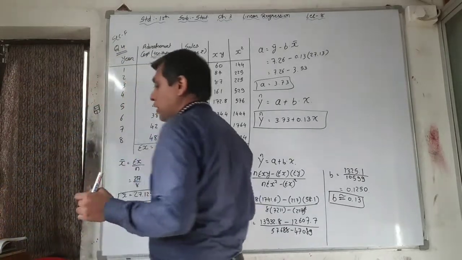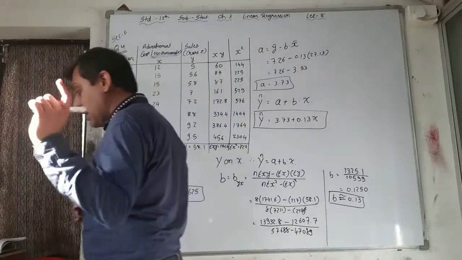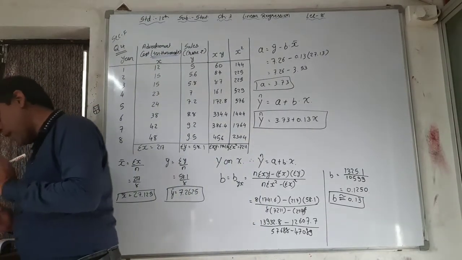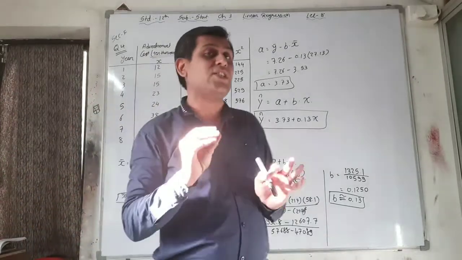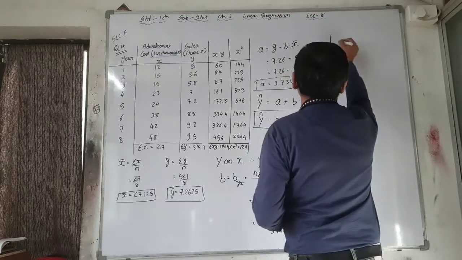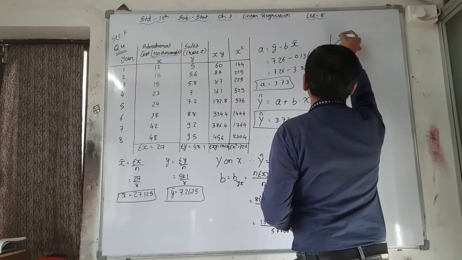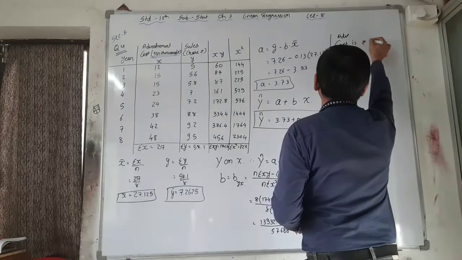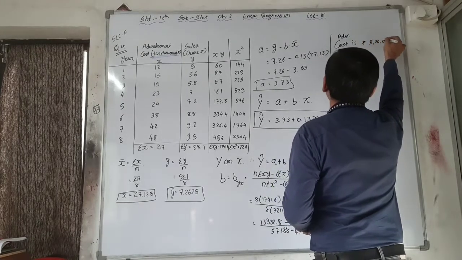Now the second question, the main question and the difficult one, is to estimate the sales when the advertisement cost is rupees 5 lakh.